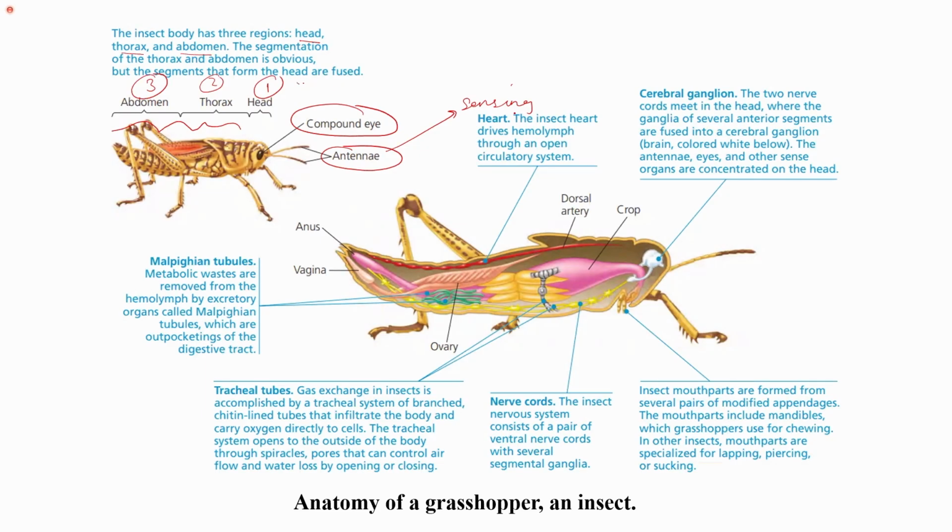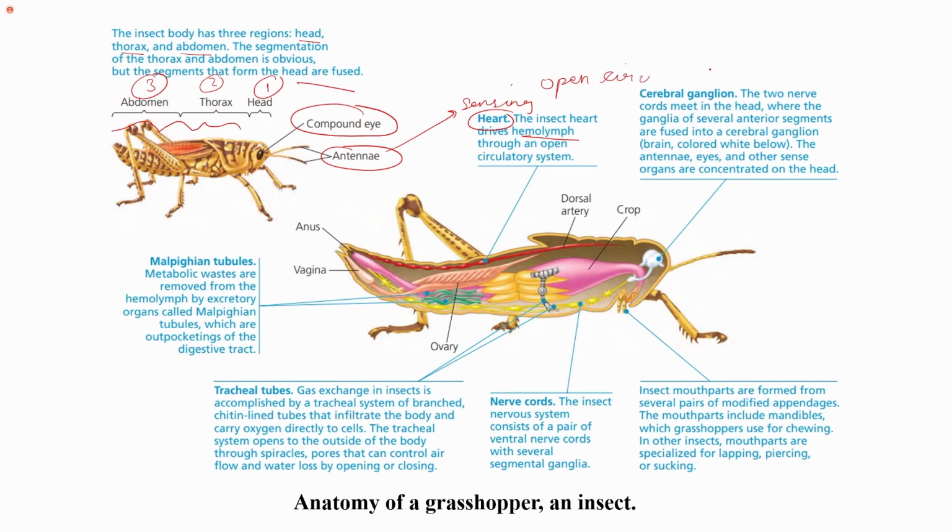The second important character is the heart. The insect heart drives hemolymph. When we learn in detail about the circulatory system, we will get to know that they have an open circulatory system.